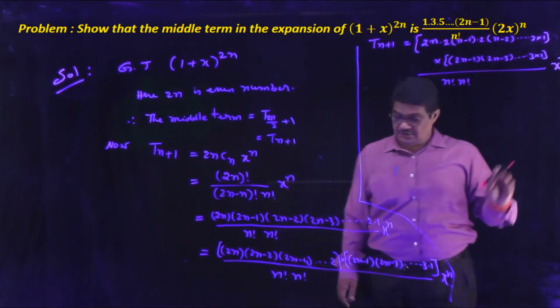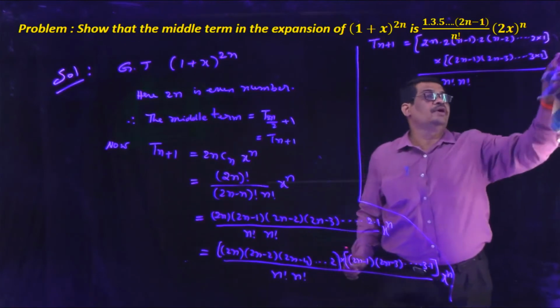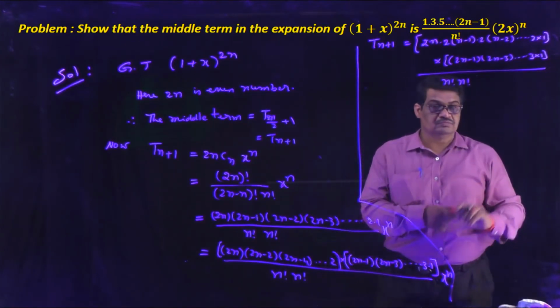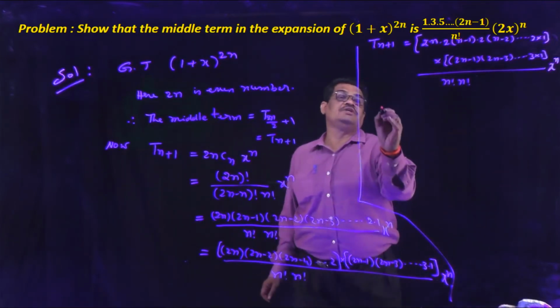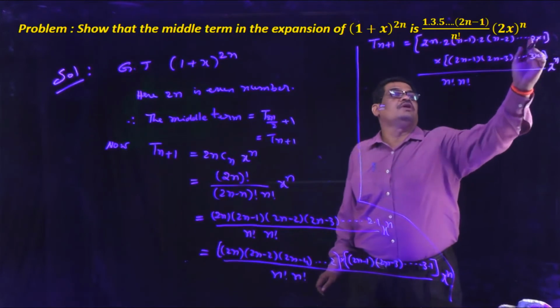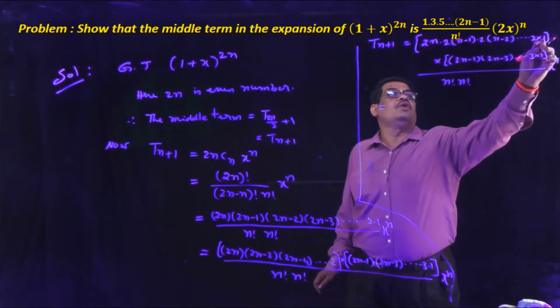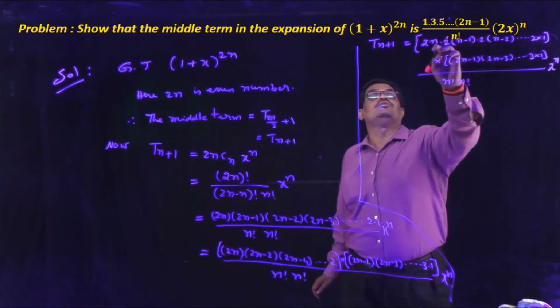Now how many 2's are here? We have 1 into 2, and so on, (n − 2) into 2, (n − 1) into 2 and n into 2.